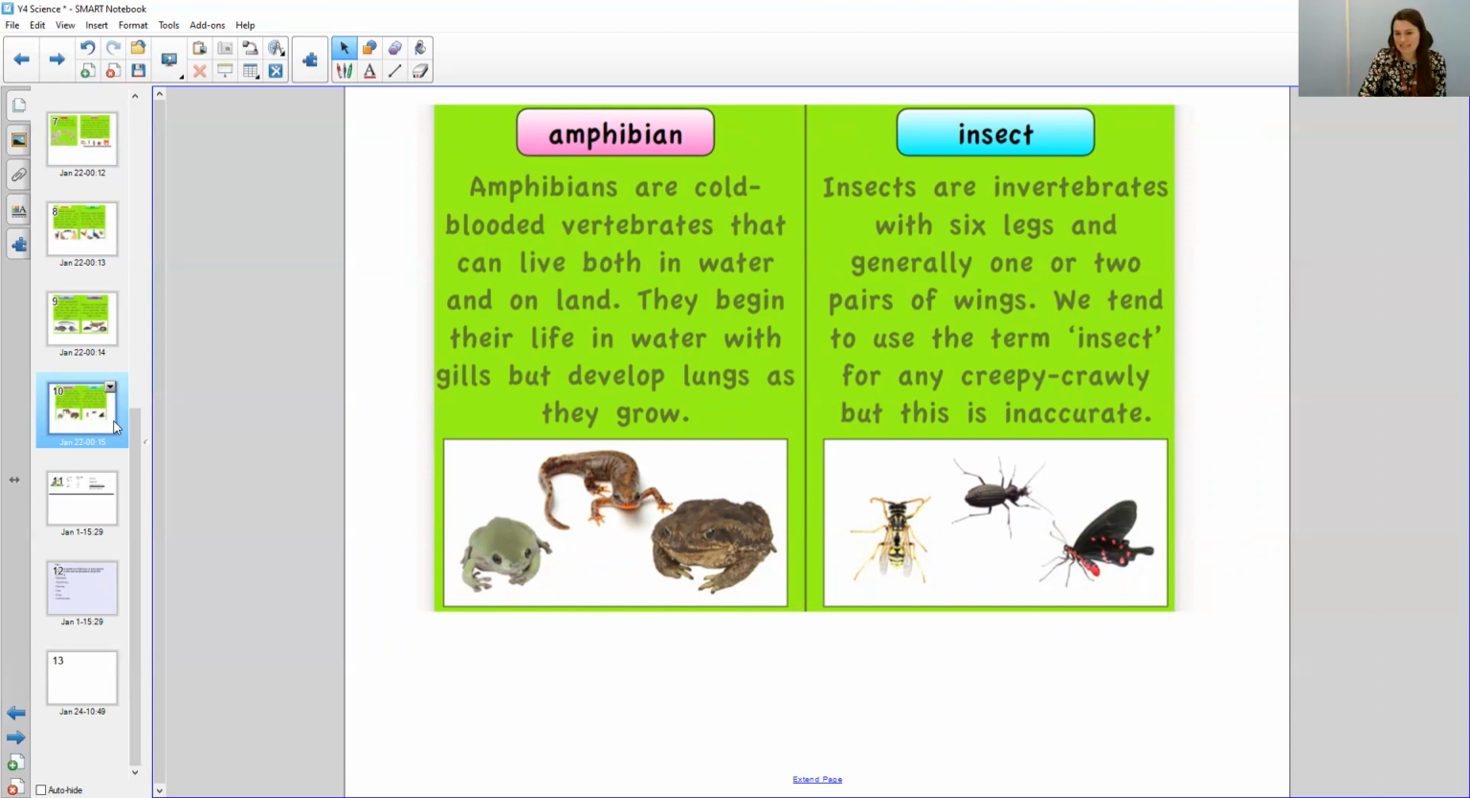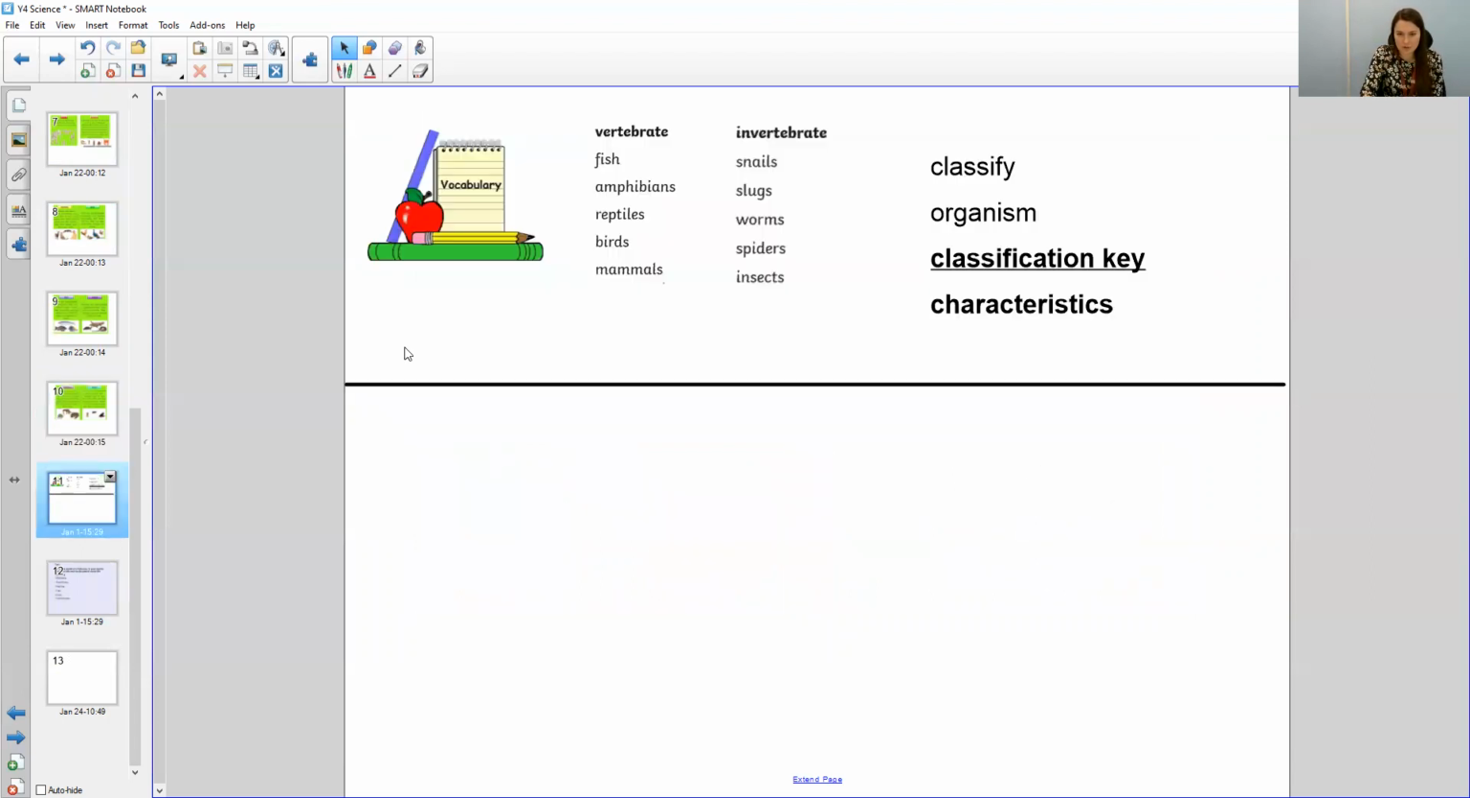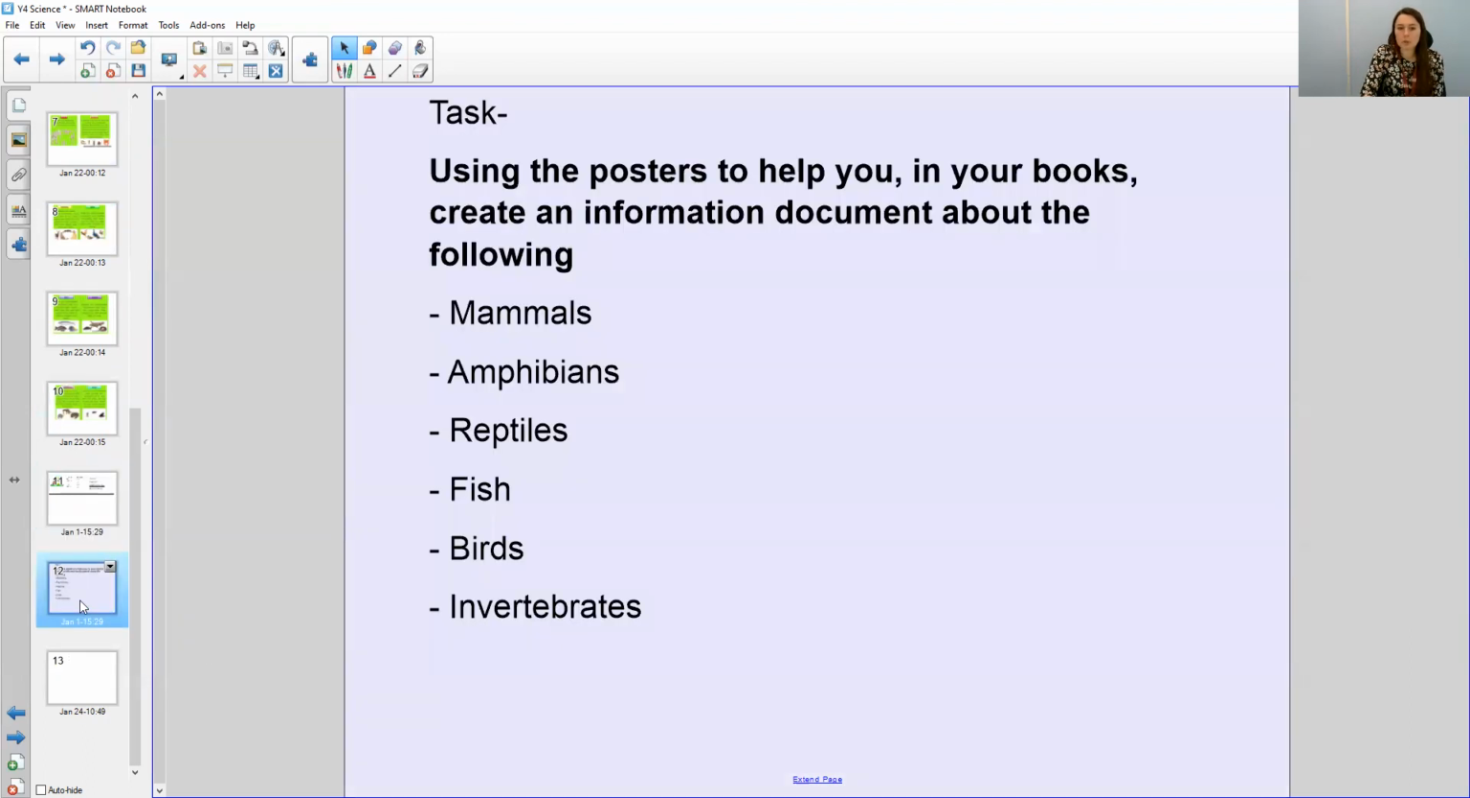And lastly, insects. They are invertebrates with 6 legs and generally 1 or 2 pairs of wings. We tend to use the term insect for any creepy crawly, but this is actually inaccurate. It specifically is for those that have 6 legs and generally have wings. So we've got our vocabulary there, because what you are going to do today is do a little bit more research about your favorite group of animals.